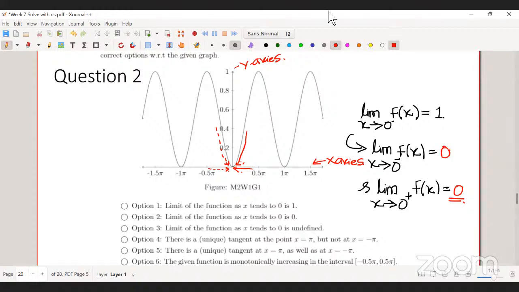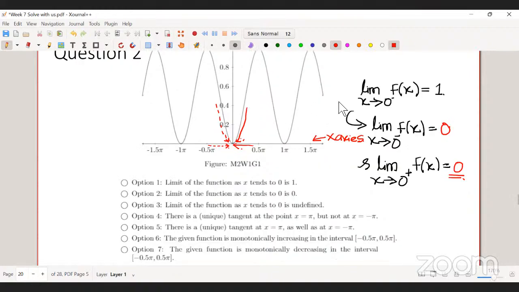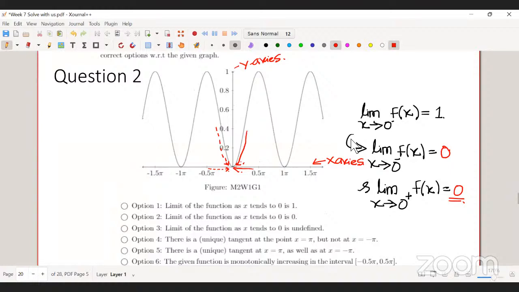So for every point we have to check from both the left and the right side. I'm saying it more generally, since from the first case itself you can say that this option is incorrect, because the right hand limit is 0. That means the limit cannot be 1.